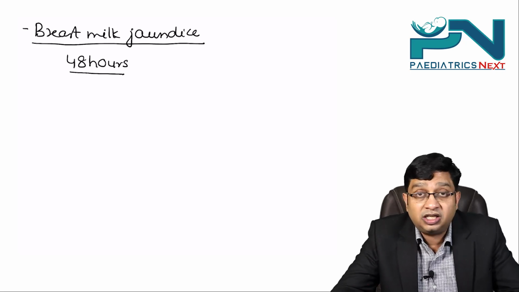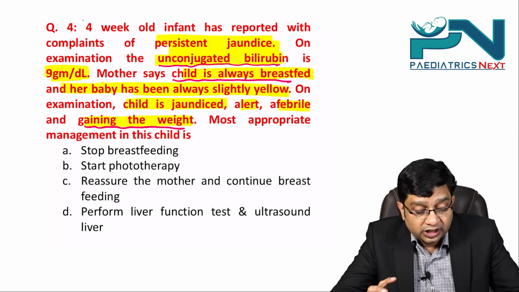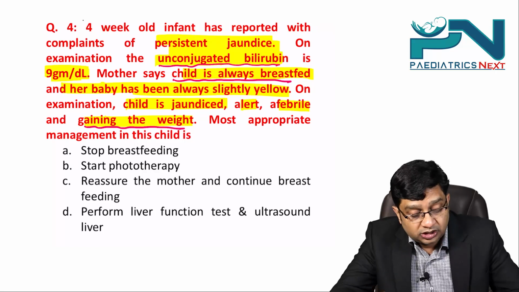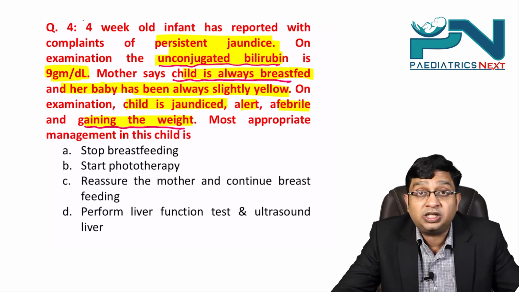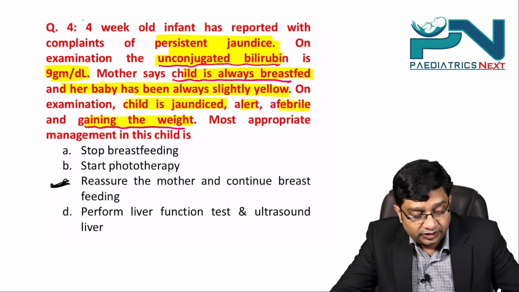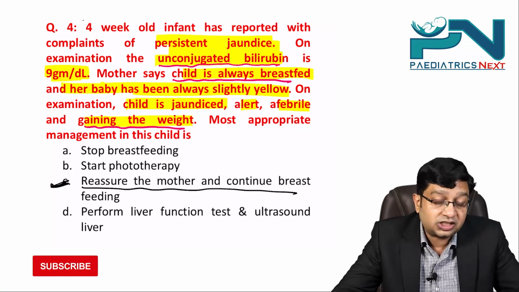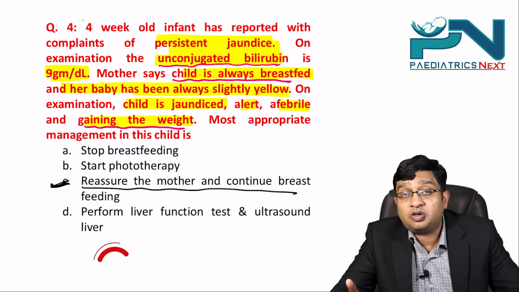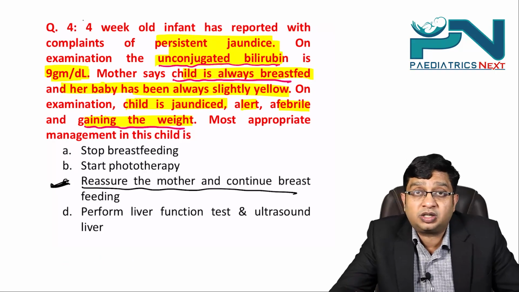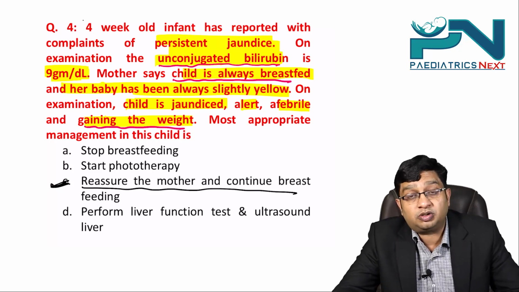But is that really required here? If you see the bilirubin level, that is not alarming. So that is not actually required. So what you should say here, because you have to choose the answer from here only, is you should reassure the mother and you should continue the breastfeeding. That is the right answer here. Why not perform the liver function test and ultrasound liver? They are mainly required if there is an increase in conjugated bilirubin, but here there is an increase in the unconjugated bilirubin.